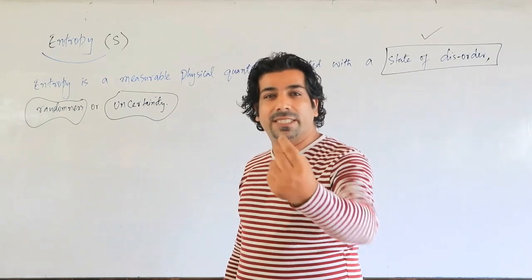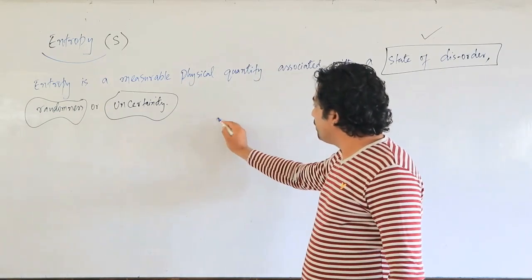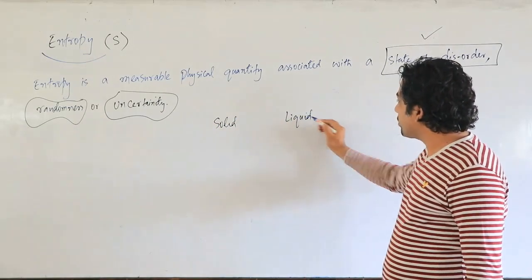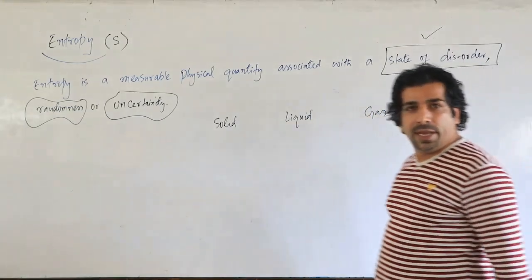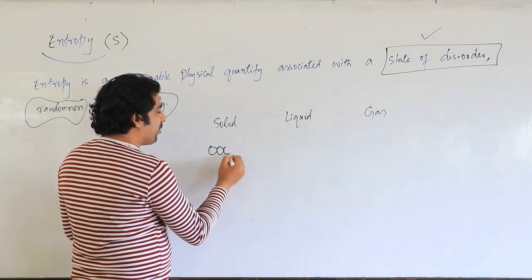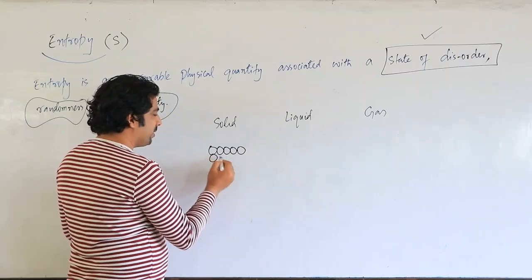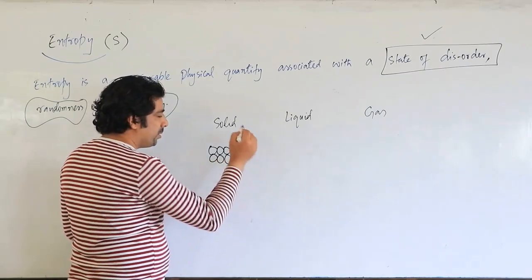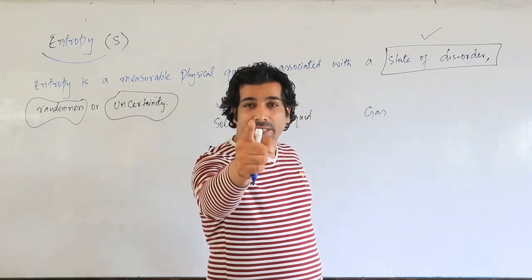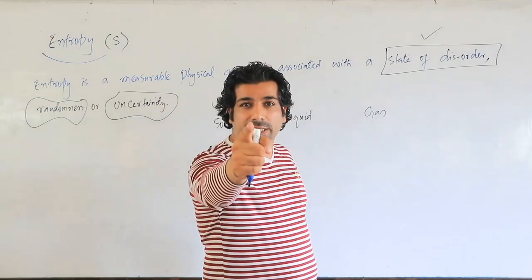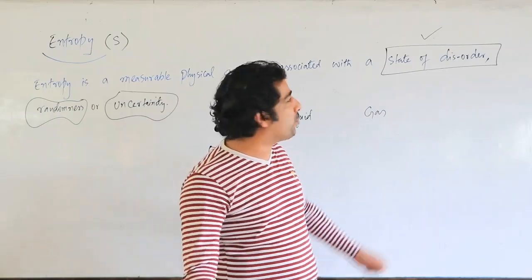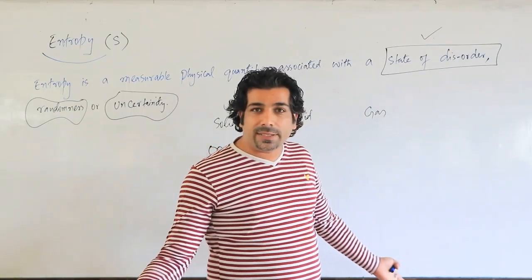If I give you just a simple example, take a solid, a liquid, and a gas, my dear friends. Everybody is aware that in solids, particles are very close to each other. So there is a perfect discipline, a perfect arrangement, a perfect order of the particles in the solid. So entropy will be very, very less. Entropy stands for what? Disorder. Disorder is very less in solids.